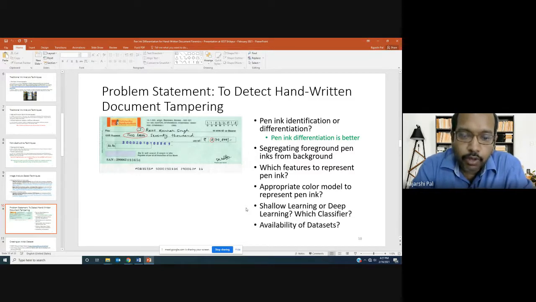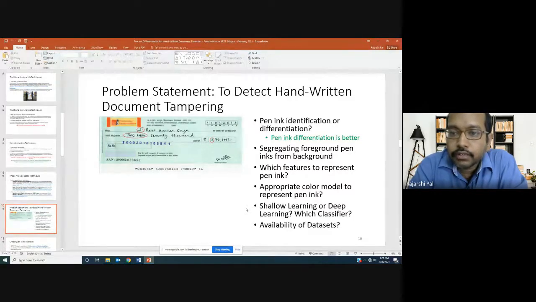Once the model is reasonably trained and deployed, and some investigating agency uses your model, tomorrow they will come up with a document created using a pen which was not available at the time of training.